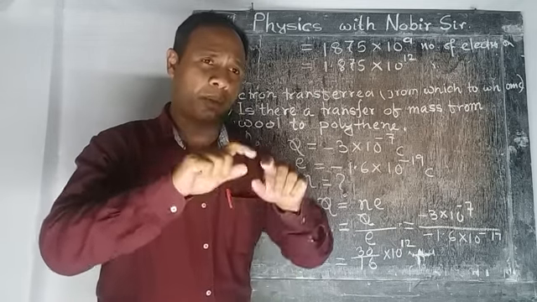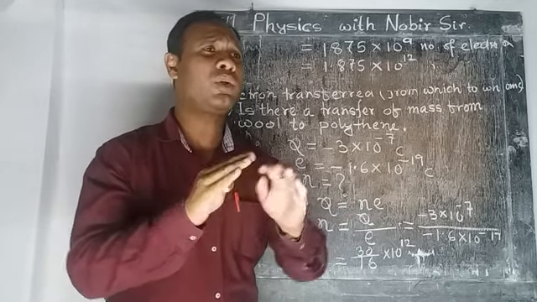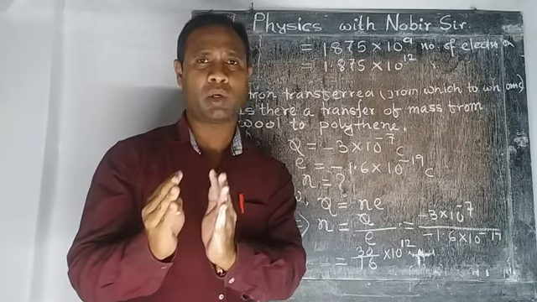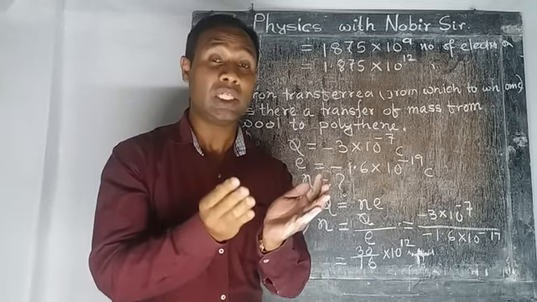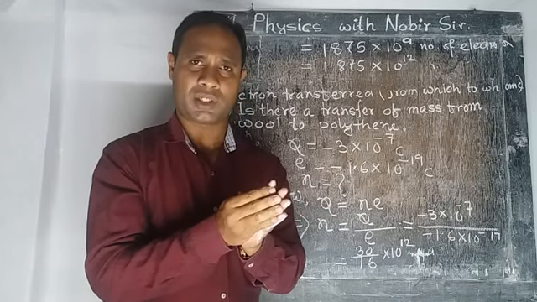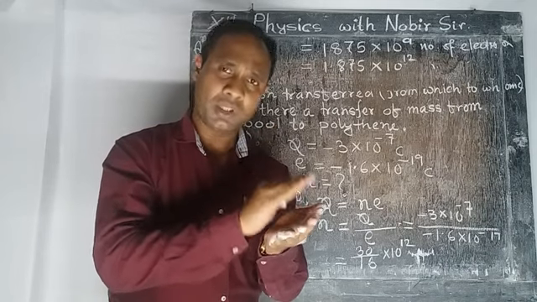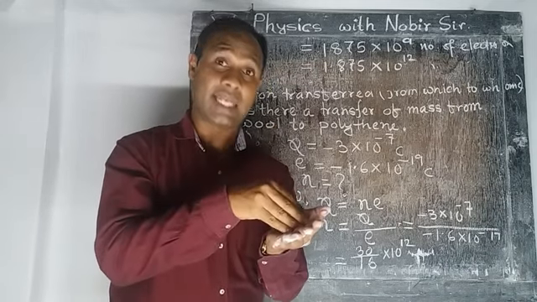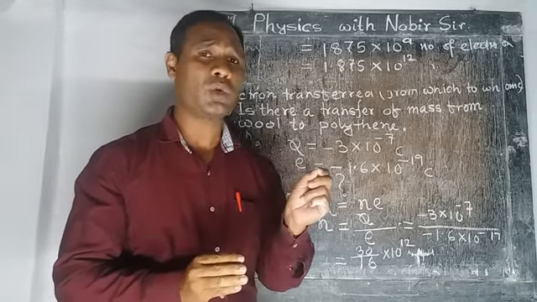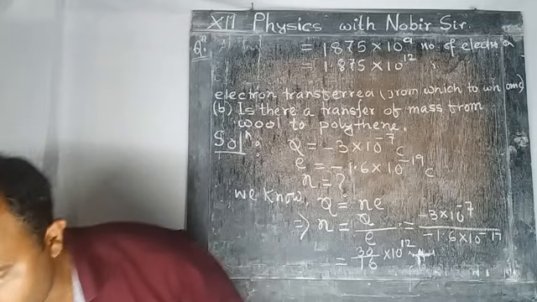Before rubbing, every substance or material was in a neutral position of charges. That means the amount of negative charge is exactly equal to the amount of positive charge. So initially it was neutral, but after rubbing it acquired a negative charge, meaning there is an excess of electrons. So electrons are coming to the polythene piece from the wool, that is why it is negatively charged. So from this concept we can say electrons are coming from wool to polythene piece. Clear?